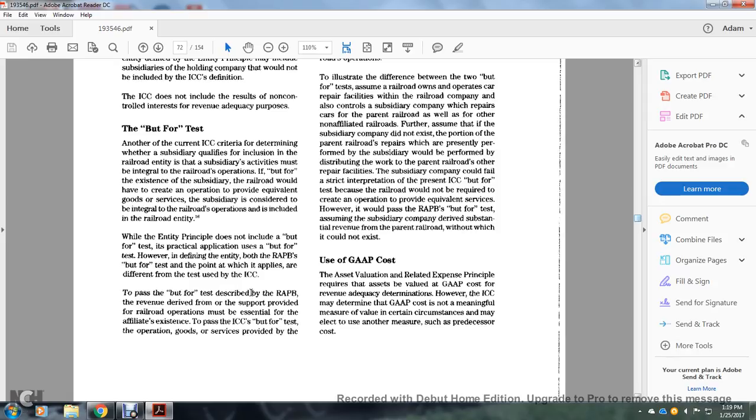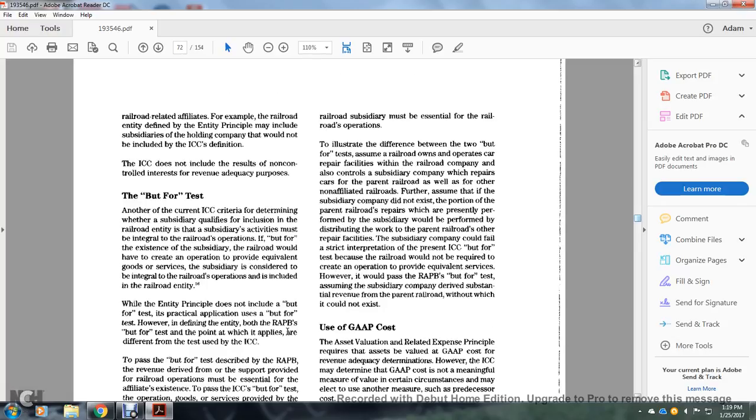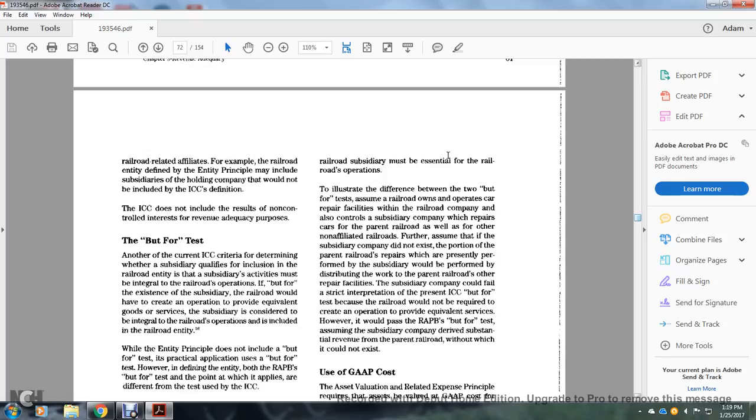To pass the but-for test described in the Railroad Accounting Principles, the revenue derived from the support provided to the railroad operation must be essential for the affiliate's existence. To pass the Interstate Commerce Commission test, the operation goods and services provided by the railroad subsidiaries must be essential for the railroad operation. To illustrate the difference between the two but-for tests, assume the